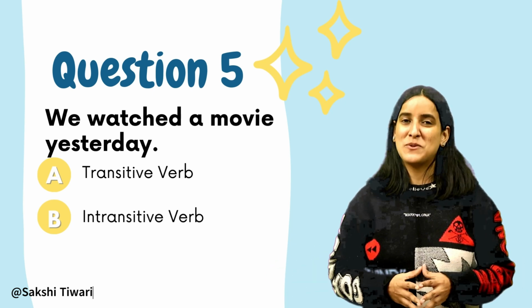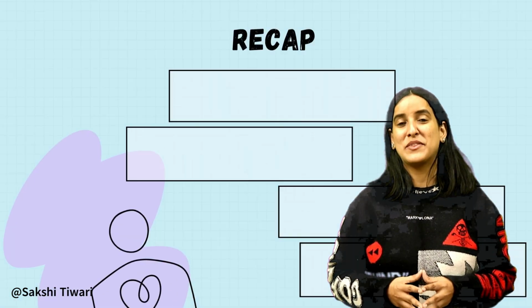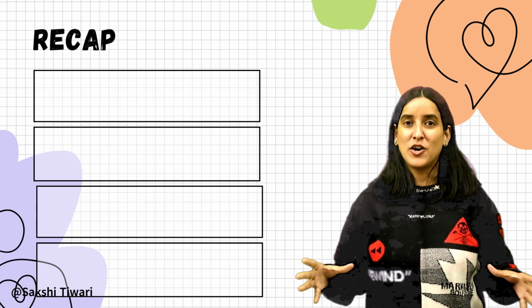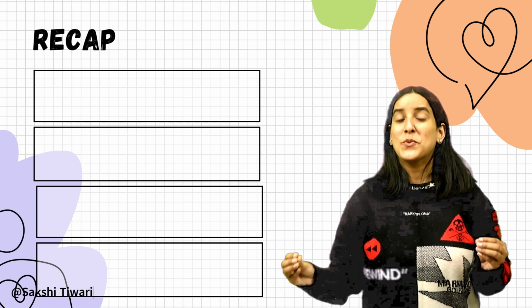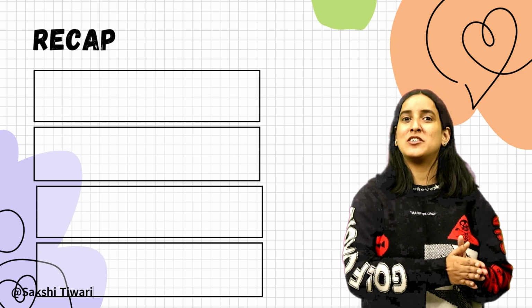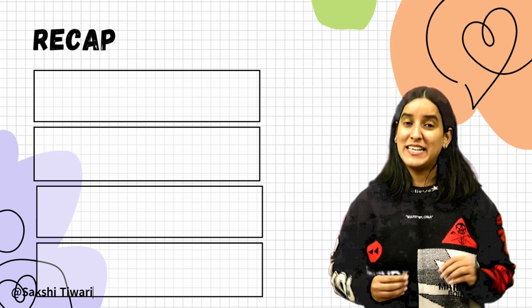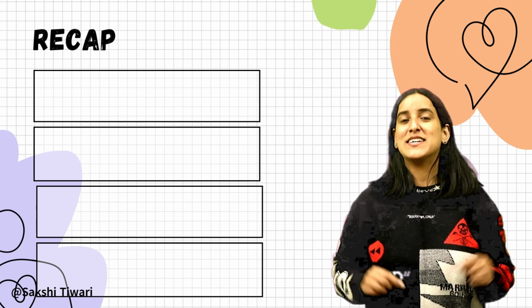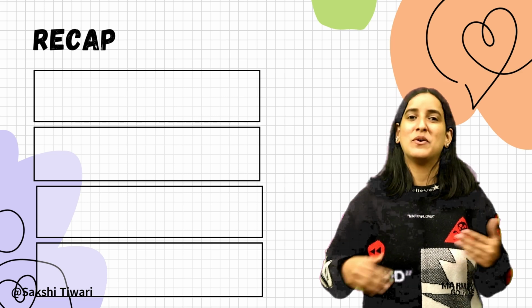Great. I hope you were able to answer all of these correctly, and with this we've come to the end of our lesson, where today we talked about what verbs are and what the types of verbs are. We explored action verbs, stative verbs, transitive verbs, and intransitive verbs. Remember, verbs are the words that tell us what someone or something is doing, or how they're feeling.